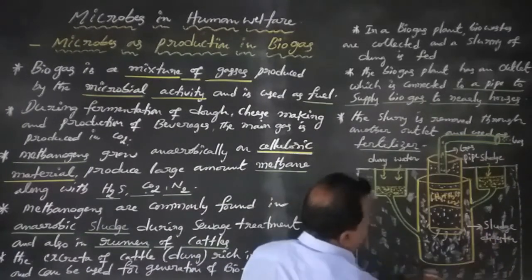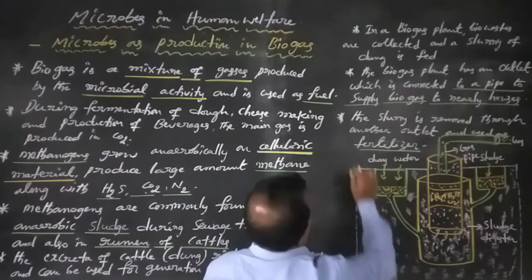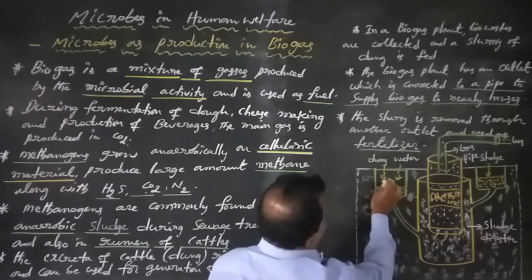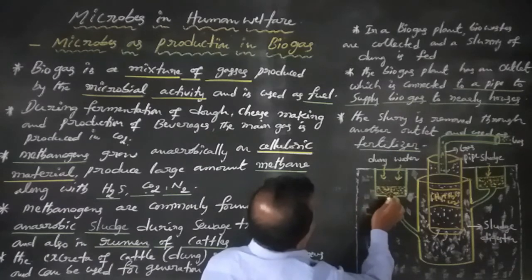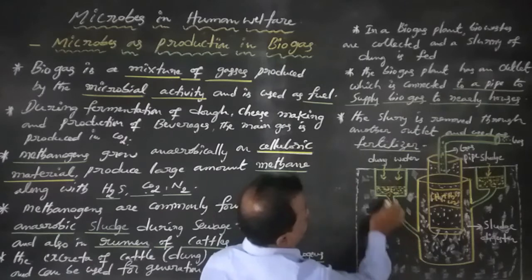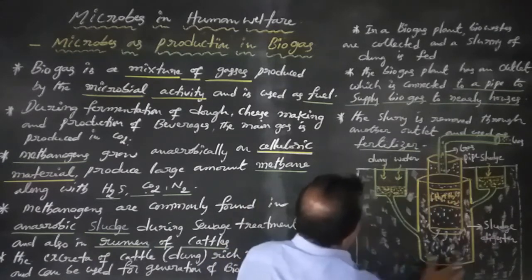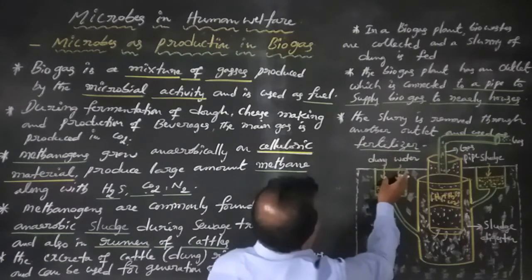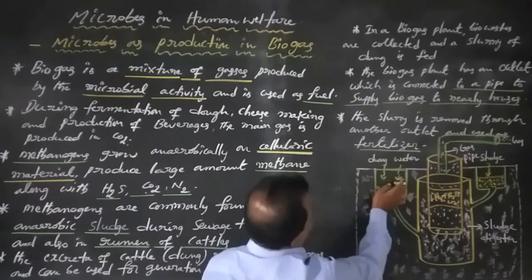In a biogas plant, first, bio-waste is collected and a slurry of dung is fed.